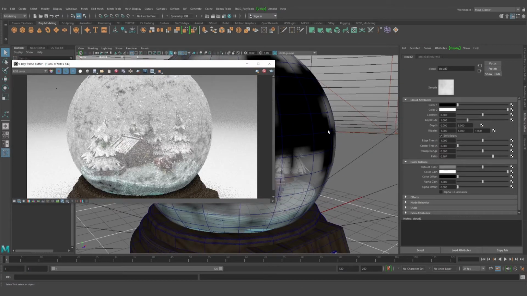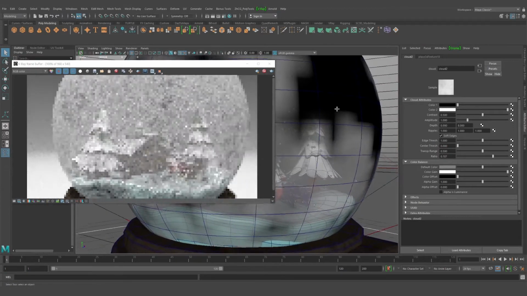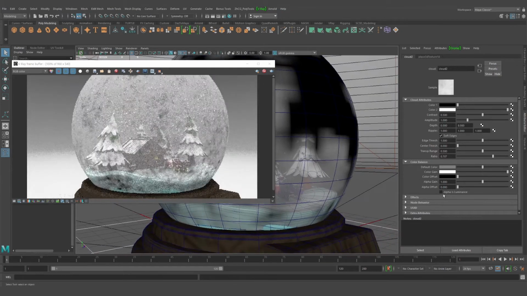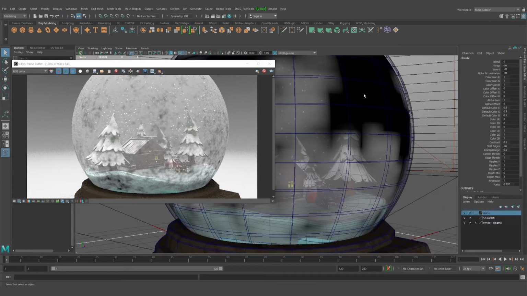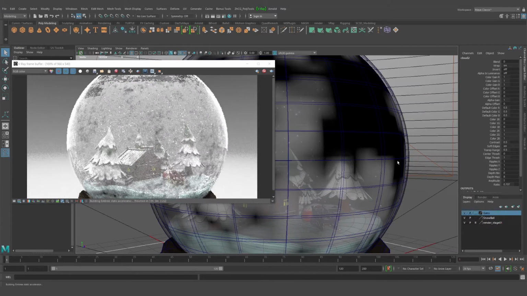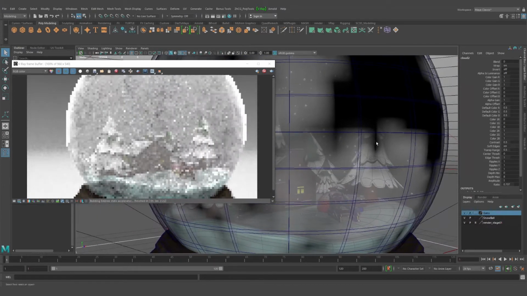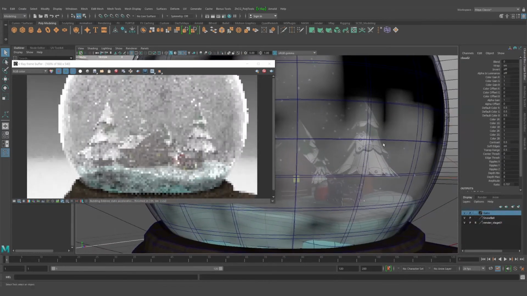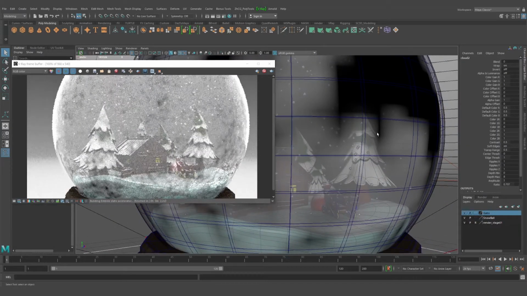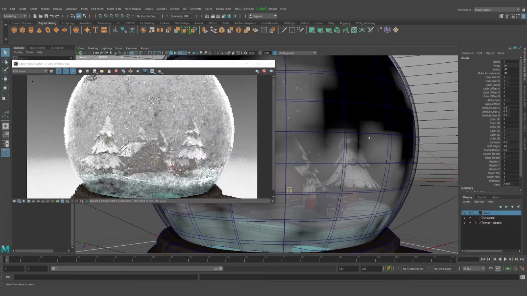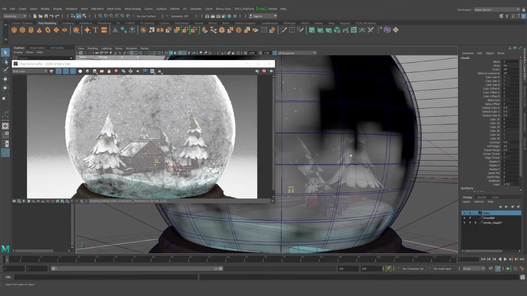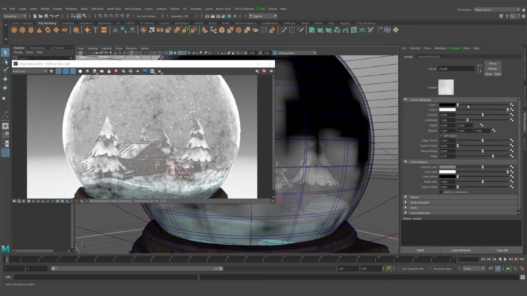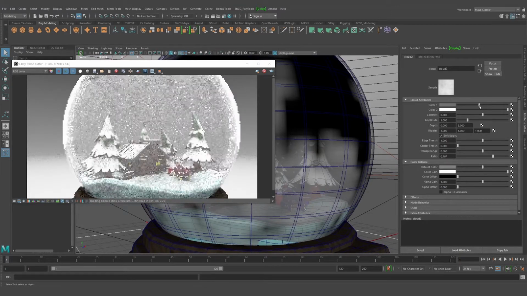Okay, so we have something like that. As you can see, it's like a storm inside this bulb. Yeah. And definitely we can enable the glass material on top, and as you can see with those reflections, we have something like a big storm in there. It's looking pretty cool. Yeah, but I want something more, let's say, not so big a storm inside of the ball.